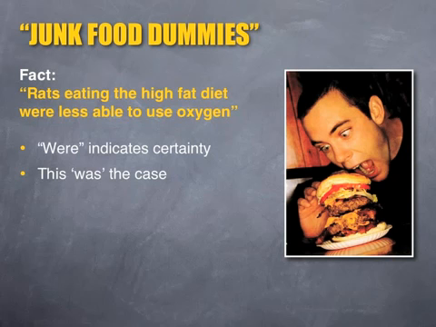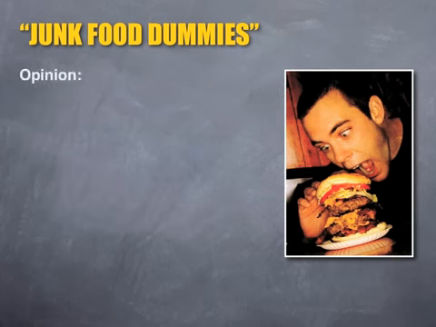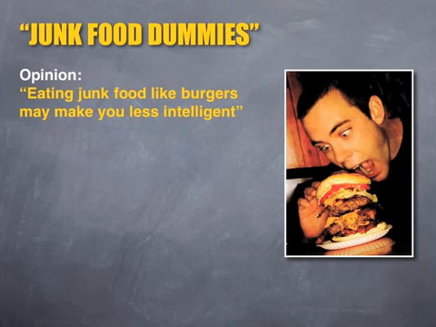This certainty in his language, combined with the fact that this is drawn from scientific research, means that we can safely assume that it's factual and not merely the writer's opinions. But not all of this article is factual. An example of an opinion from paragraph 3 is, eating junk food like burgers may make you less intelligent. Again, if we look closely at the writer's language, we can easily identify this as an opinion and not a fact. Brooke says that burgers may make you less intelligent.